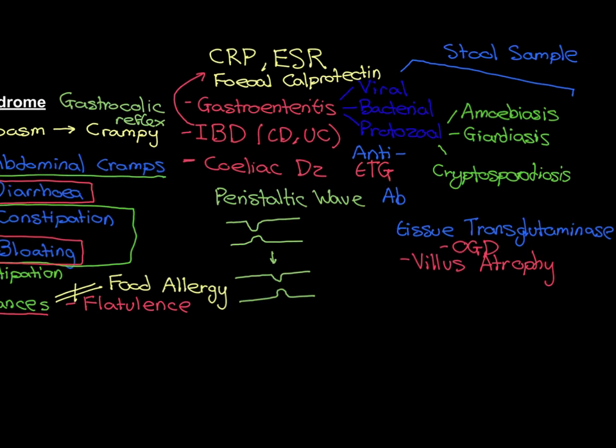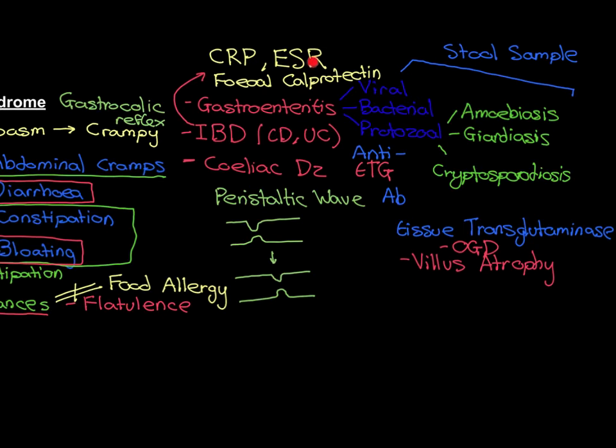So what we're going to do is blood tests where we look for these inflammatory markers, CRP and ESR, and we're also going to take a stool sample and look for fecal calprotectin in their stool and look at their stool with microscopy and culture. We're also going to do a blood test for anti-TTG antibody. If their inflammatory markers come back raised, that suggests that they have inflammation occurring somewhere in their body, and it is potentially coming from the gastrointestinal tract.